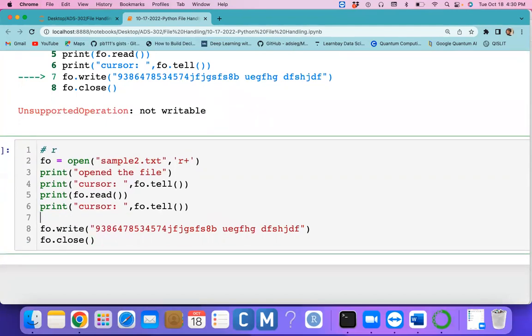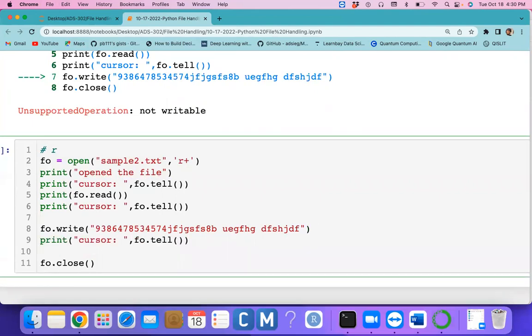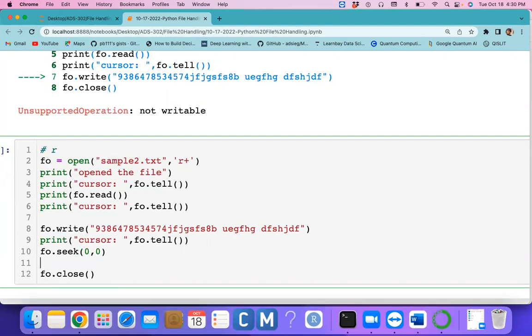I want to know where the cursor is available after you read, and after you write also you want to know the cursor location. And you know what, I can set the cursor at the beginning of the file and modify the existing data also. I can try to modify the existing data, so you just try to modify the first 5 characters.